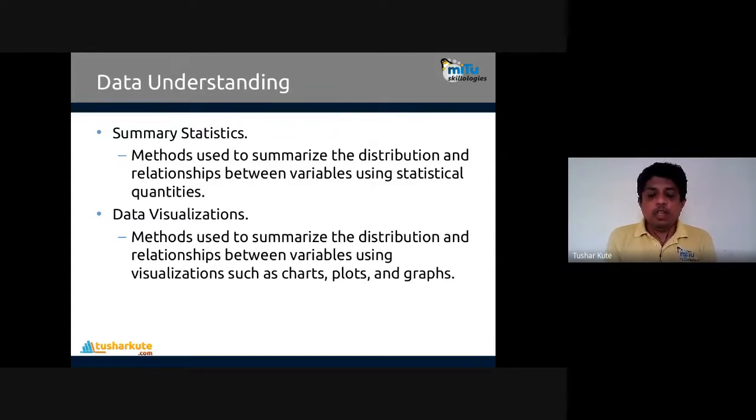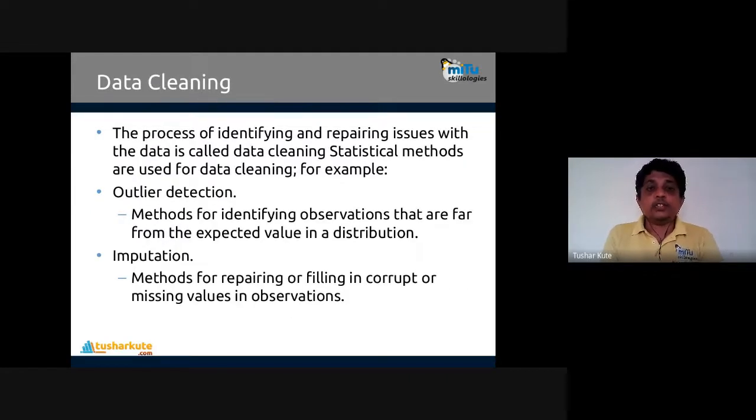We will see how to do this visualization using programming and how to find the relationship present inside the particular data. Data understanding. Next is data cleaning. So what is data cleaning?